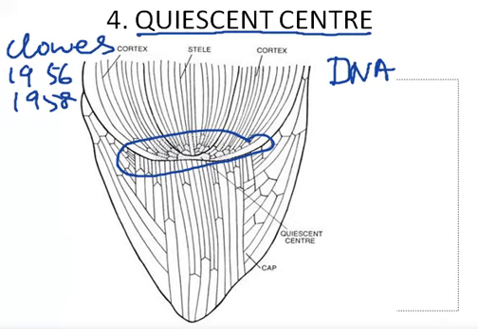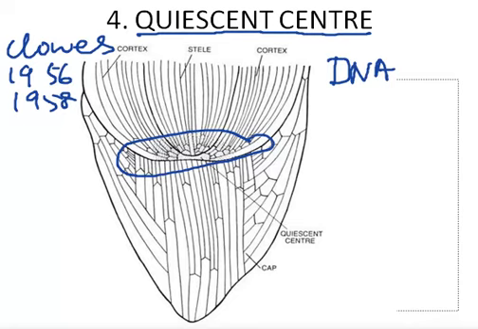The existence of a quiescent center has since been demonstrated in the root tips of a large number of plants. Normally, the cells of the quiescent center do not divide, but this quiescence is not preserved indefinitely. The cells of the quiescent center become active whenever the previously active initials are damaged. Thus, this center acts as a reservoir of cells, relatively resistant to damage because of their inactivity, and provides a permanent source of active initials.